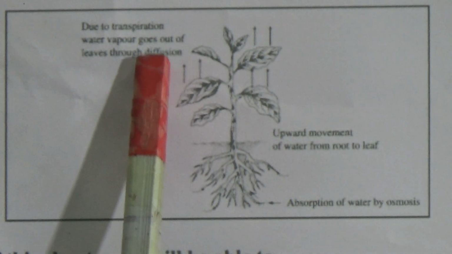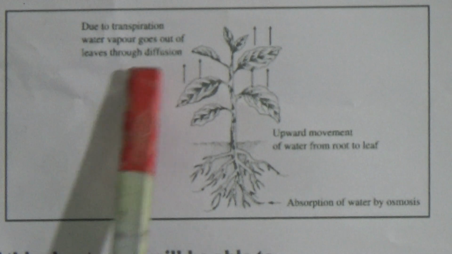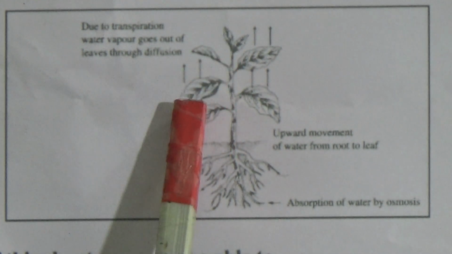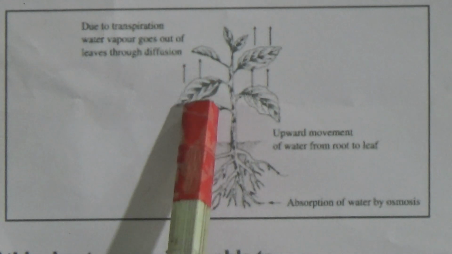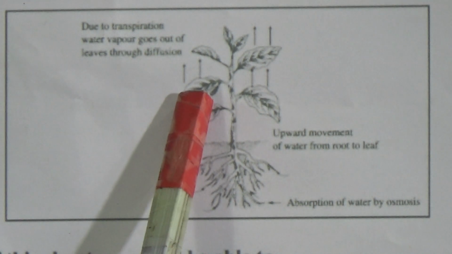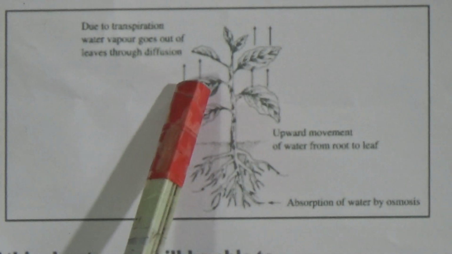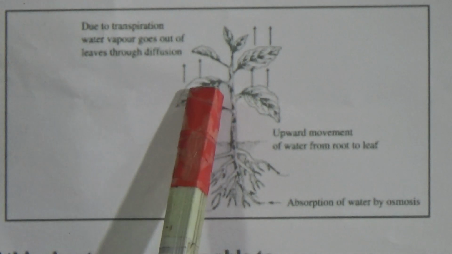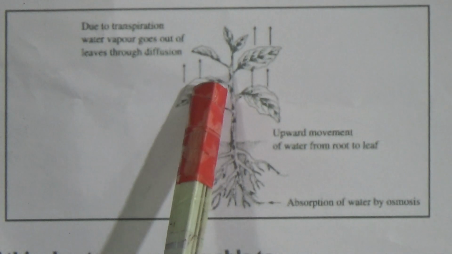And come to this part. Due to transpiration, water vapor goes out of the leaves through diffusion. When the photosynthesis procedure occurs, carbon dioxide and water react with each other in the presence of sunlight inside the chloroplast, and they produce carbohydrate, that means glucose, and as a byproduct they produce oxygen.